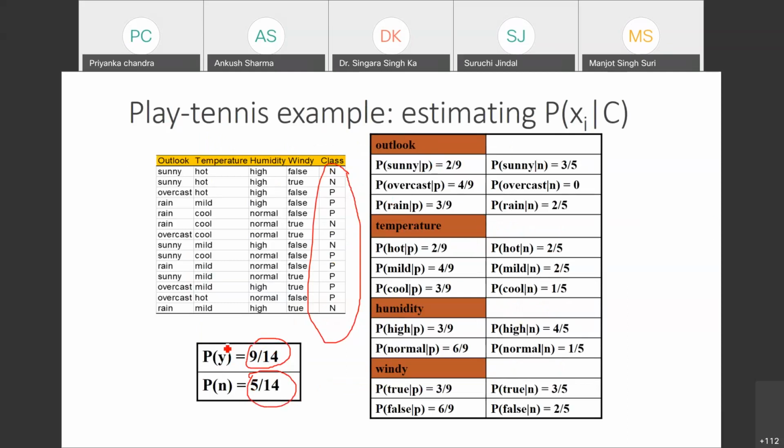So to find out this probability, you will have to use whole number of rows, and for finding this probability, you will have to follow the number of the particular class P or N, whatever you have the case. So here you have 9 for all positive, and for all negative you have 5.